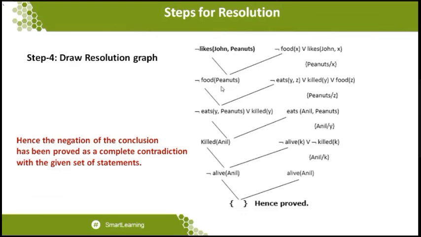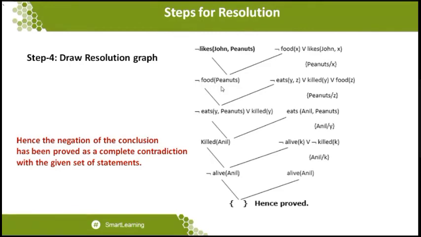What is the meaning of complete contradiction? The statement is not matched. That is, John likes peanuts is right. John not likes peanuts is not the right statement, because it is a complete contradiction, because I cannot prove the statement. If I am not able to prove it, then I accept that the statement John likes peanuts is the right one.